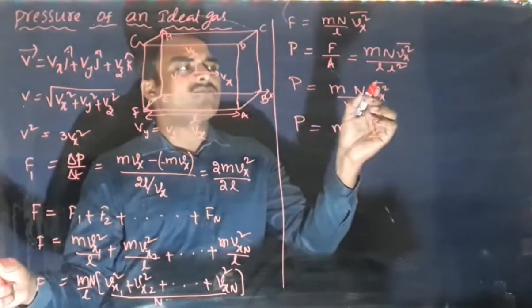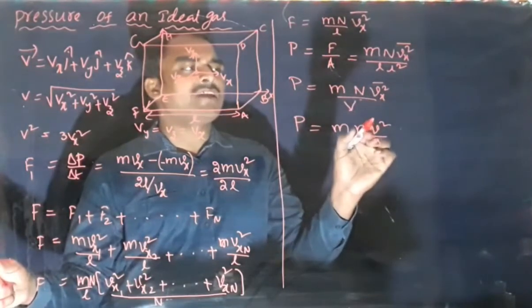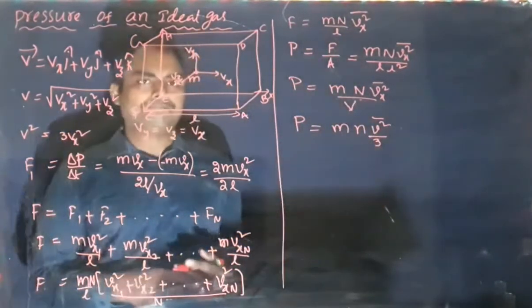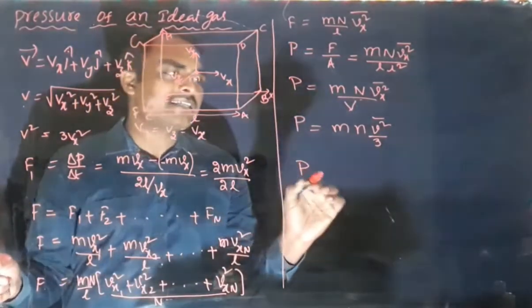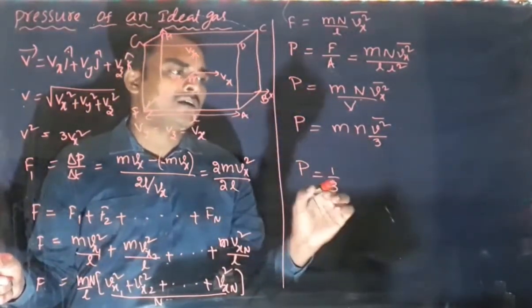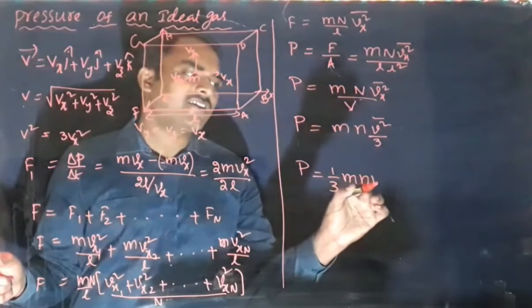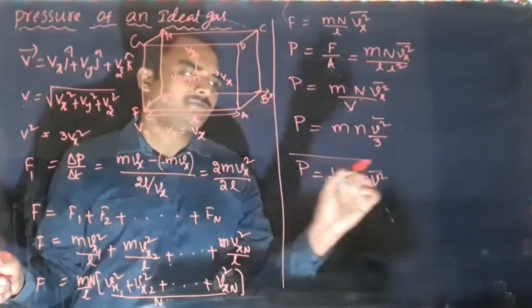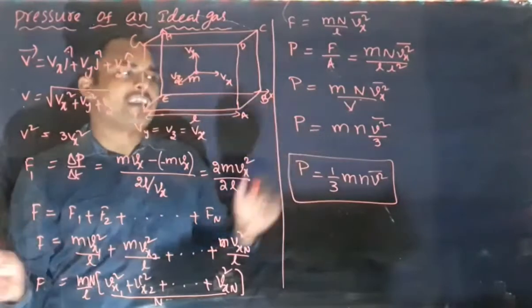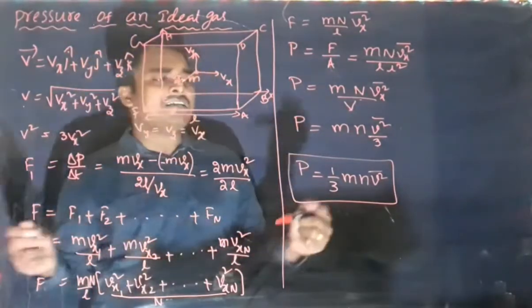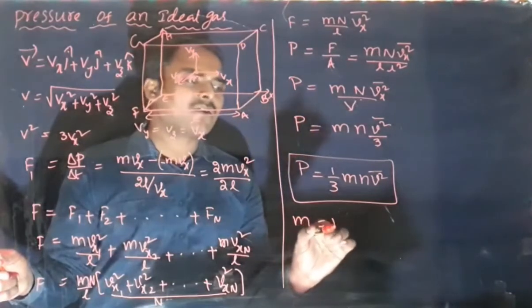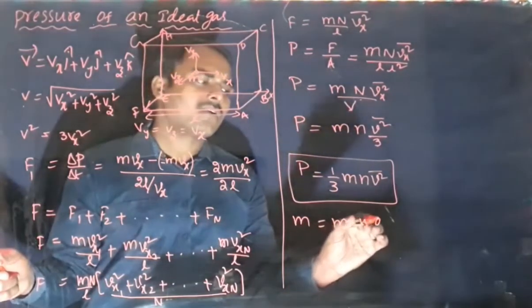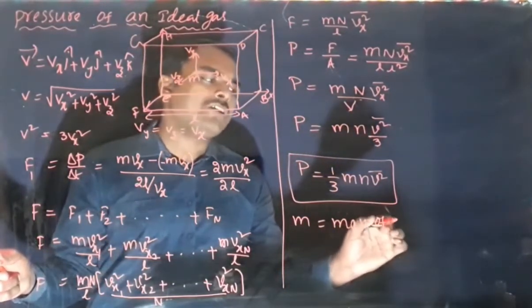So Vx square bar can be written as v square bar by 3. So the final formula we get: pressure of an ideal gas equal to 1/3 m n v square bar. This is the pressure of an ideal gas. So here, what is m? m is the mass of one molecule.